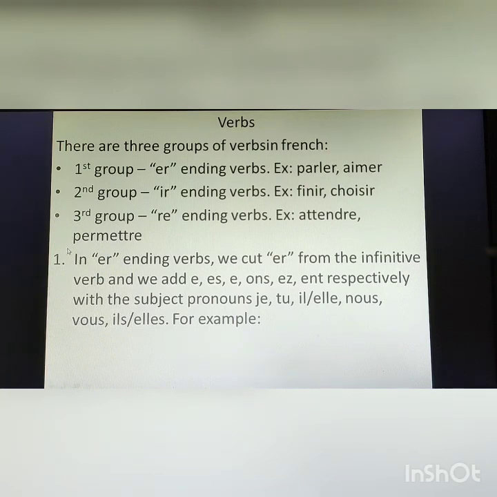Now see the first point. Here I have explained how we conjugate the first group verb, the er ending verb. In an er ending verb, we cut er from the infinitive verb. For example, if the verb is parler, spelling parler, it is ending with er. So what we will do, we will cut er from the verb, and then instead of er we will add e, es, e, ons, ez, ent respectively with the subject pronouns je, tu, il, nous, vous, ils.